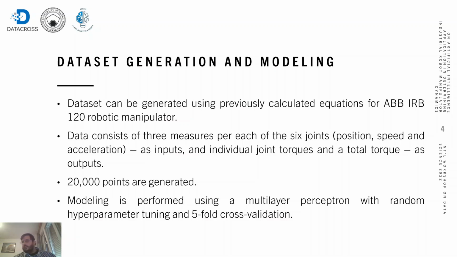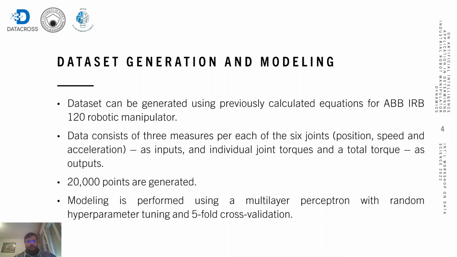when we are attempting to determine the torque, we have considered using artificial intelligence methods, namely multi-layer perceptron, a feed-forward artificial neural network that has been adjusted using a random hyperparameter tuning and validated in a 5-fold cross-validation schema.